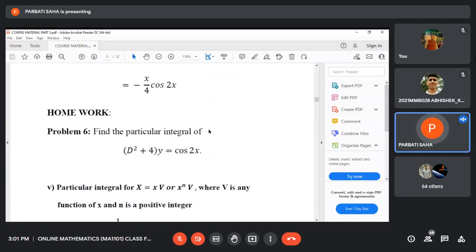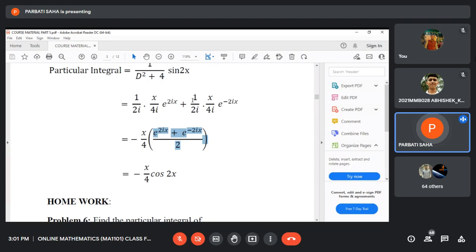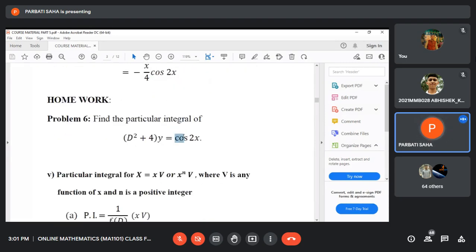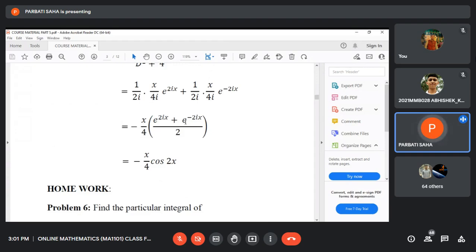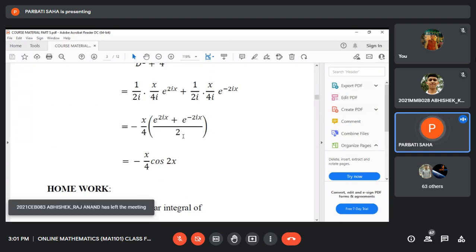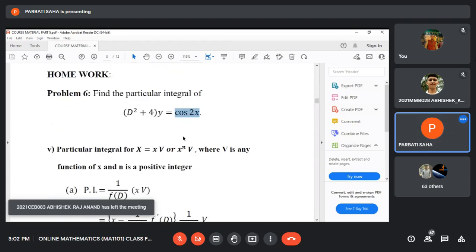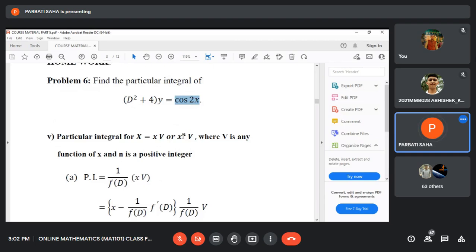Now this can be taken as homework, because we have computed here (D² + 4) operating on y equals cos 2x. So you can easily compute D² + 4. We have computed this for the sin 2x function, and the homework is when it is cos 2x. And you know what is the value of cos 2x? It is (e^(2ix) + e^(−2ix)) divided by 2. That is very simple, and the process remains the same as in problem 5, what we have done just now.